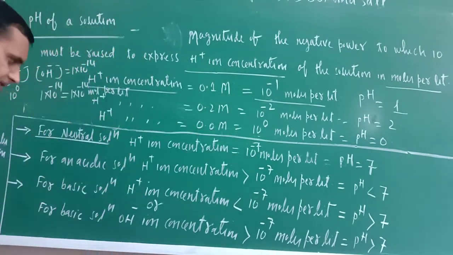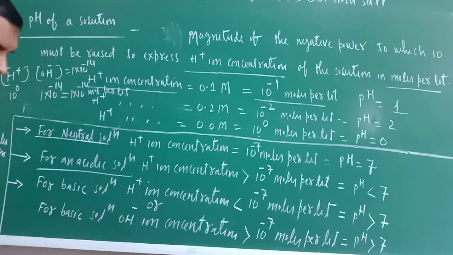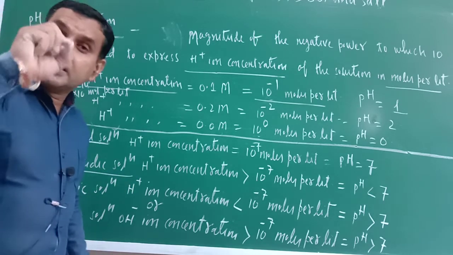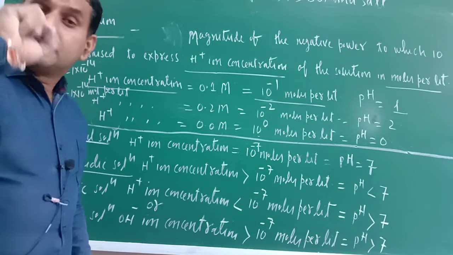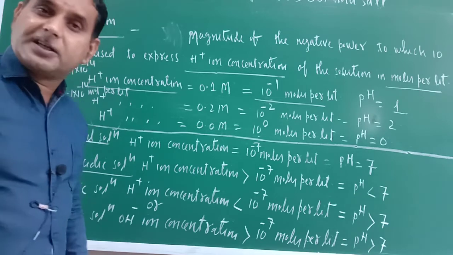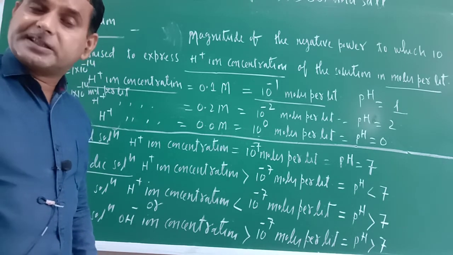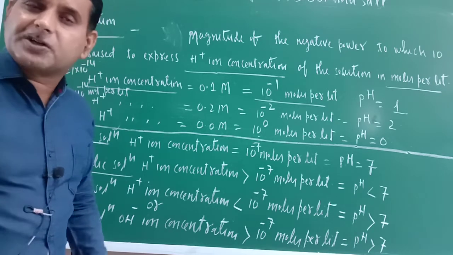And now just see. What about an acidic solution? In case of neutral solution, the molar concentrations of H positive and OH negative ions are equal. What about acidic solution? Acidic solution strength is judged on the basis of H positive ion concentration.